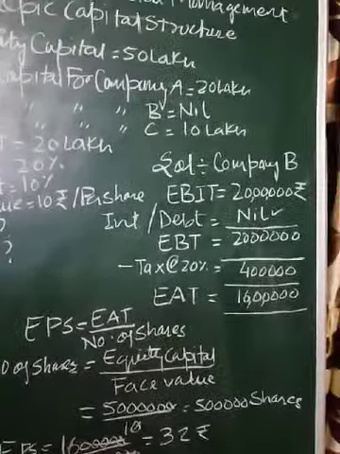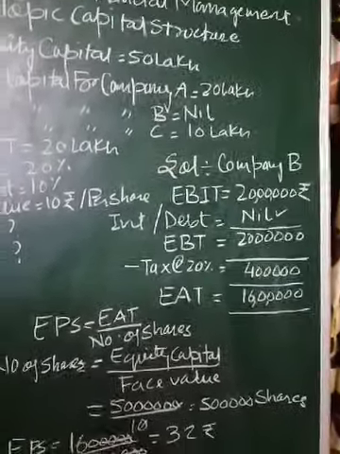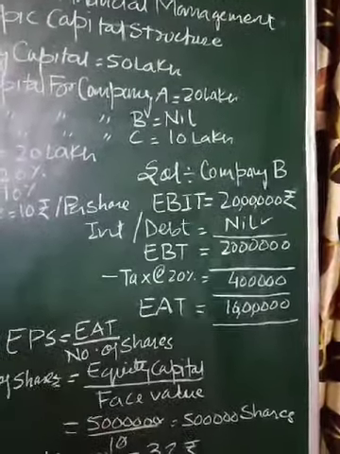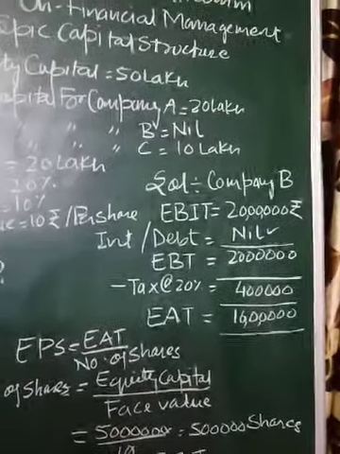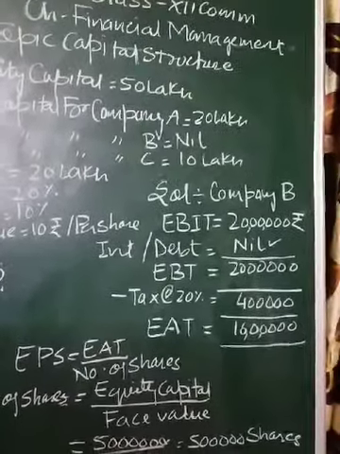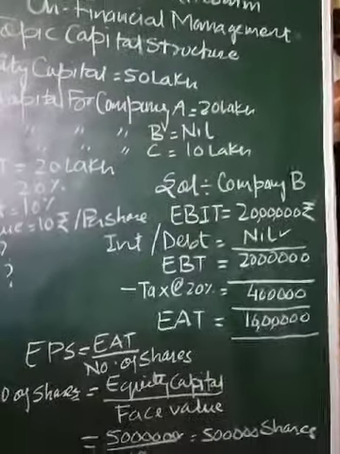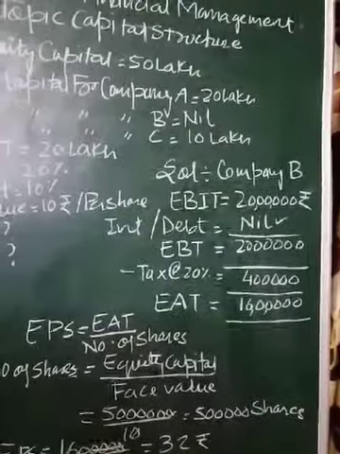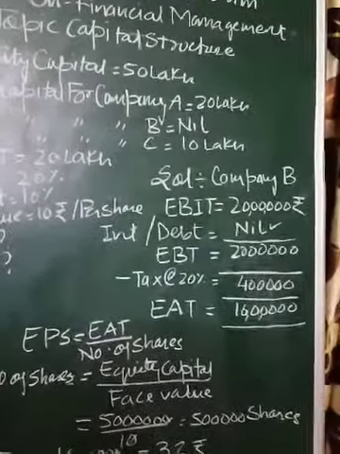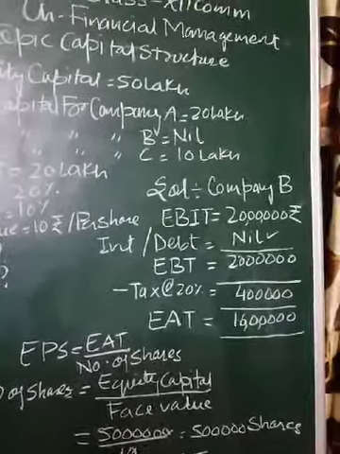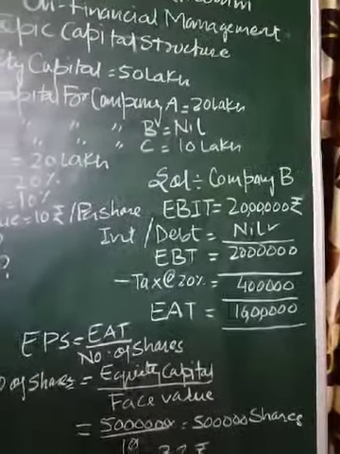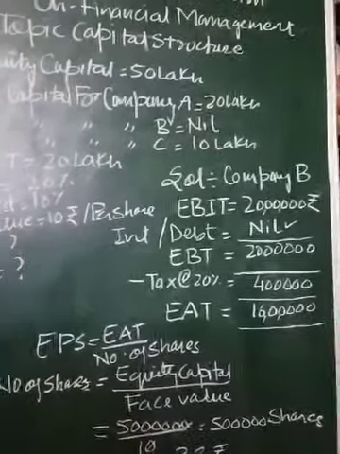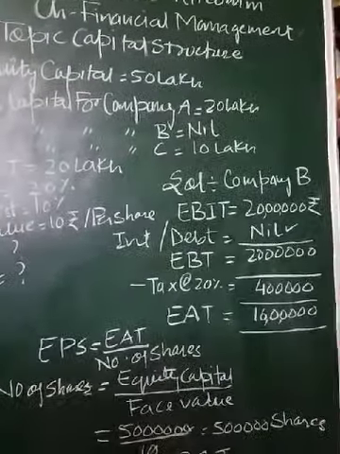So EBT, earning before tax, will be 20 lakh only, because interest will not be calculated. Then we calculate tax at the rate of 20% on 20 lakh, which is 4 lakh. Then we deduct tax from EBT, and it will be 16 lakh as EAT. EAT stands for earning after tax.